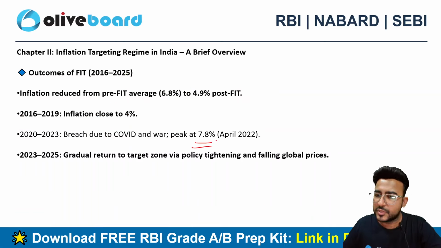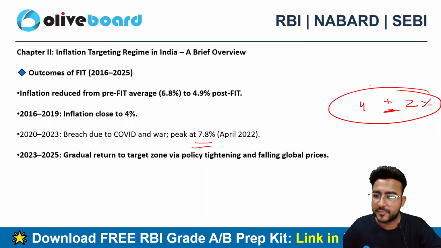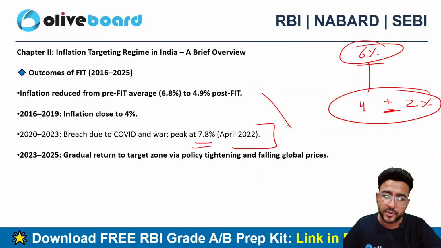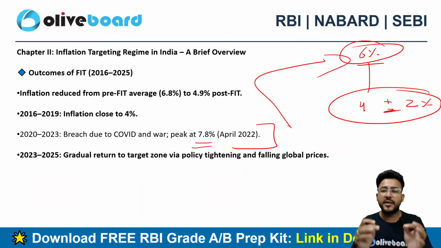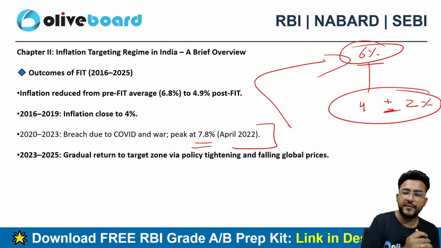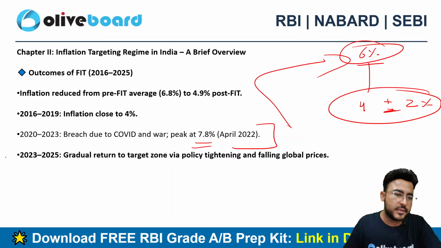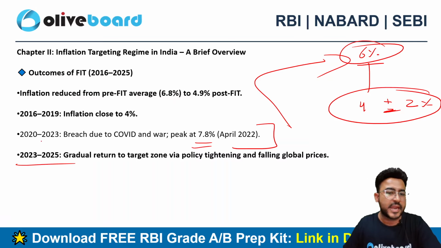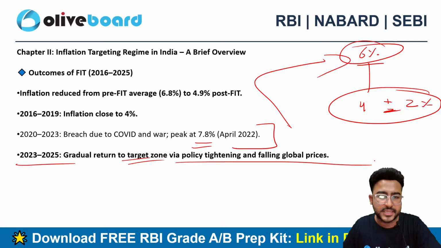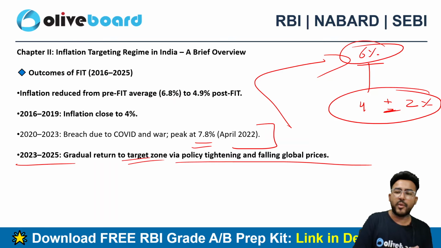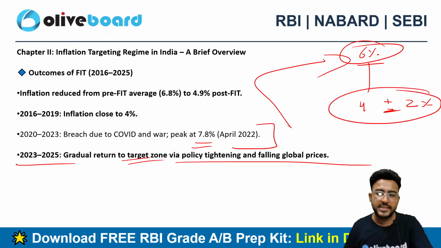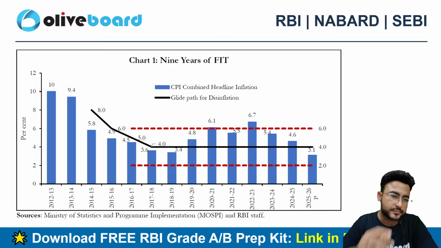Can I say that there is a range of plus minus 2% around this 4%? So the maximum limit is 6%. Can I say that in April 2022, inflation breached the FIT framework's upper level? Now again, once the economy got stable, there was a gradual return to the target zone via policy tightening and global stability in prices. That's why inflation is now very well within control. I can say it's very well within the range.